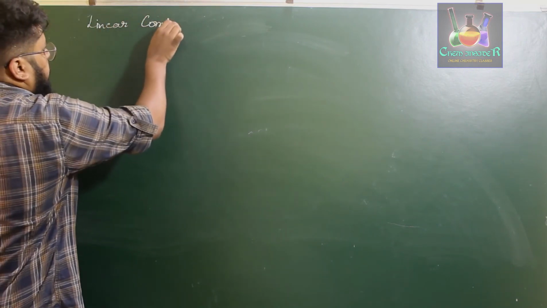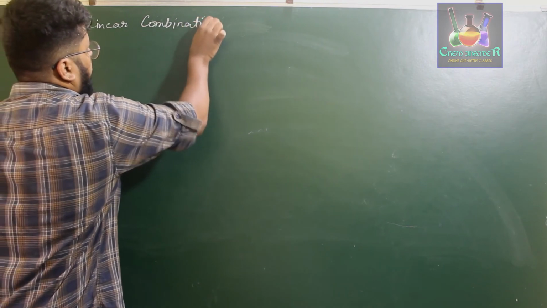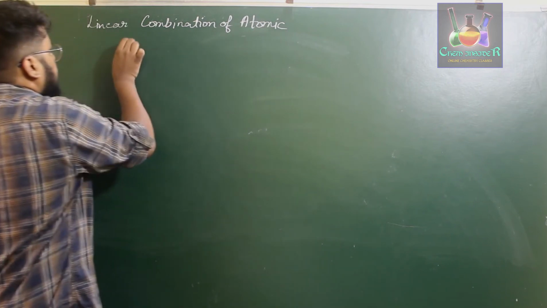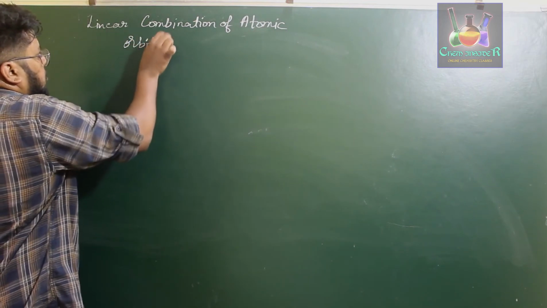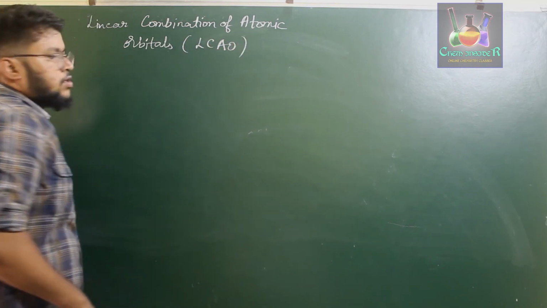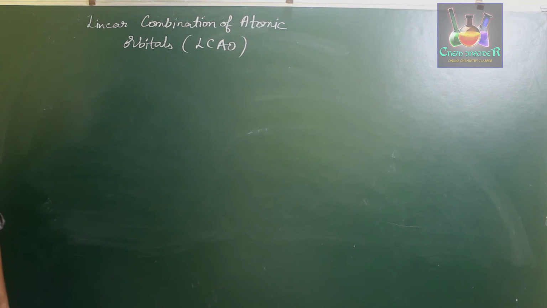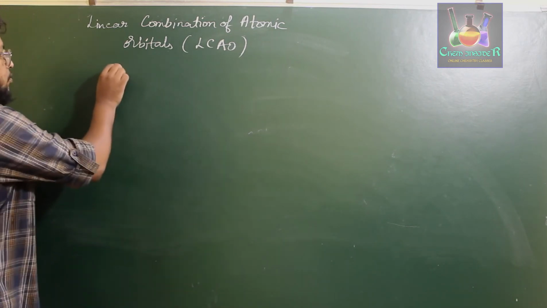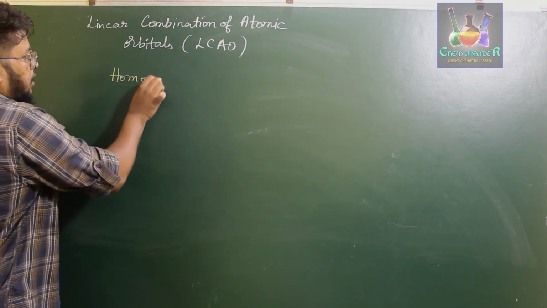Linear combination of atomic orbitals, called LCAO. So in order to explain the molecular orbital formation, we come across a new concept for explaining this formation of molecular orbitals, that is called linear combination of atomic orbitals. Okay, for this let us consider an example of the homonuclear dihydrogen molecule.